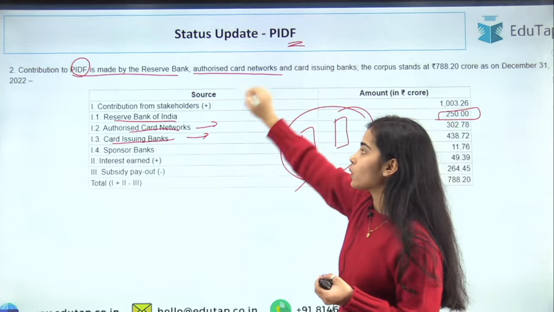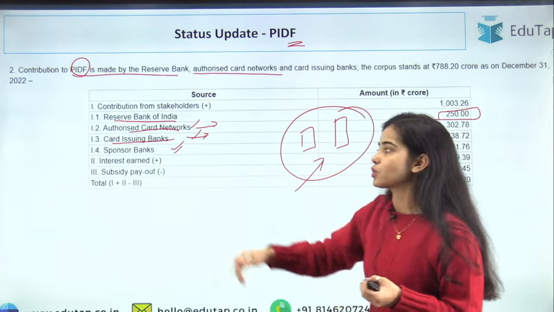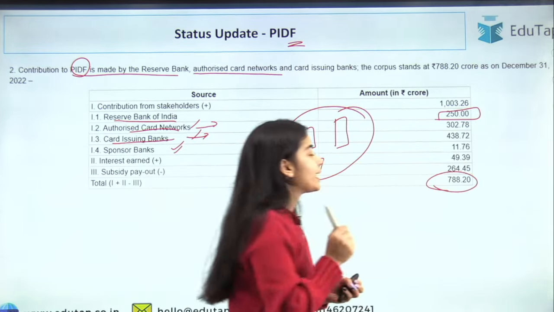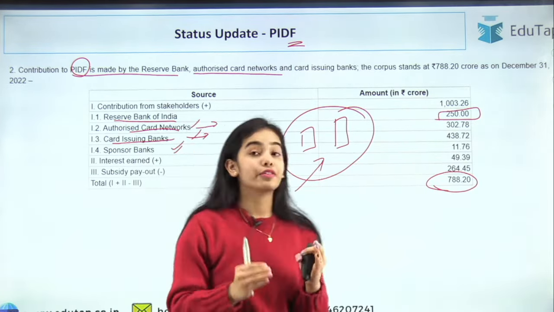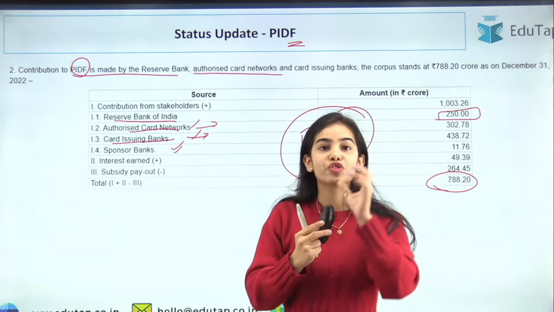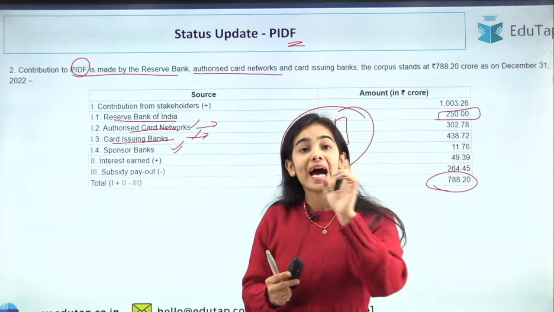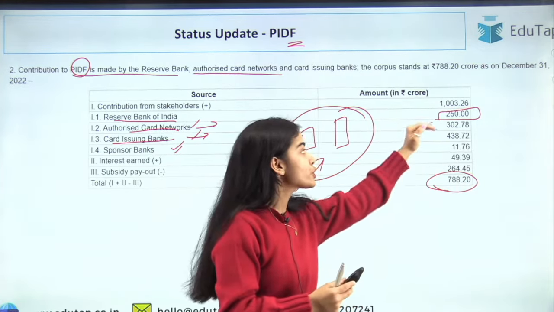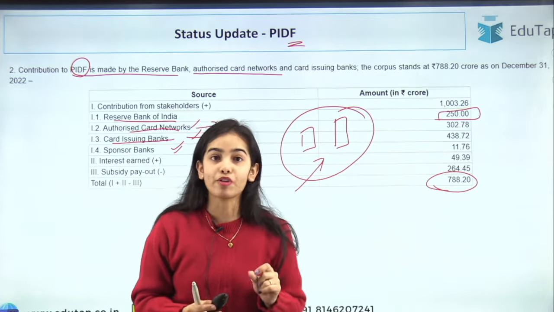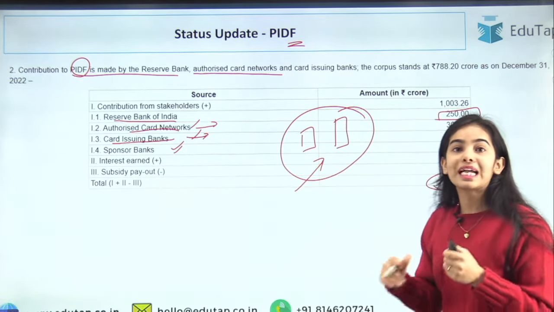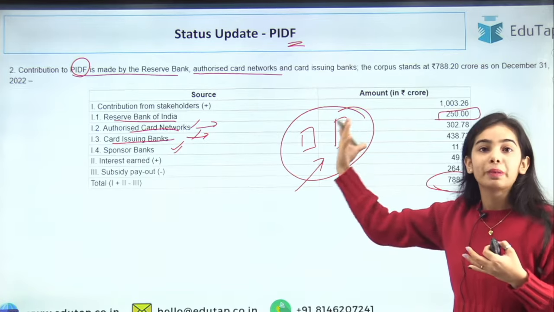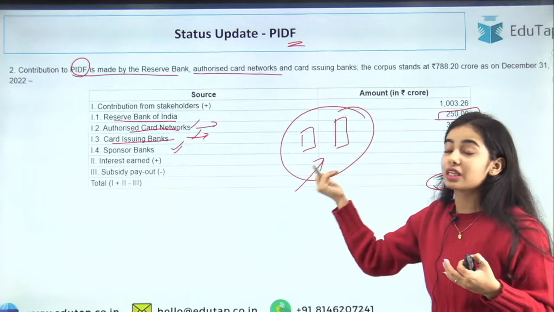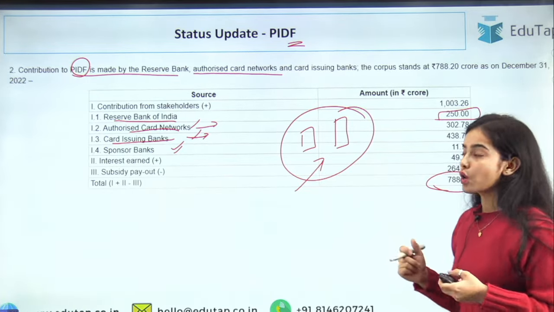Okay, in this fund they are also providing the money, the sponsor banks also. So here you can see the corpus stands at rupees 788.20 crore as on December 31st, 2022. So the scheme started from January 2021, and till now the corpus stands at 788.20 crores, from which 250 crores is being provided by the Reserve Bank of India. Okay, so now I hope you have understood that in this scheme there are many players, there are many authorized networks, we can say. There are the card issuing banks that are providing the money in this corpus.